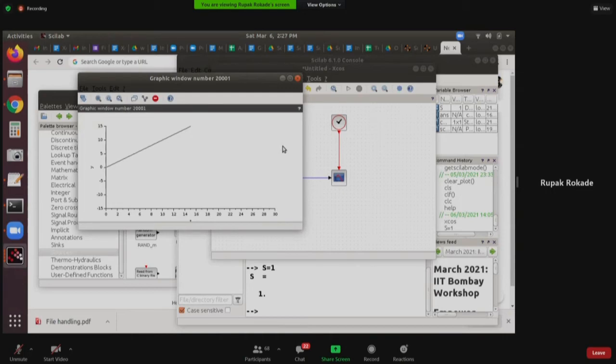So this is one way in which you can pass a variable from the Scilab workspace to Xcos. Okay, right now you will not be able to appreciate it because the example is very simple. But imagine that these are some initial conditions that you want to pass to your simulation before the simulation is executed.